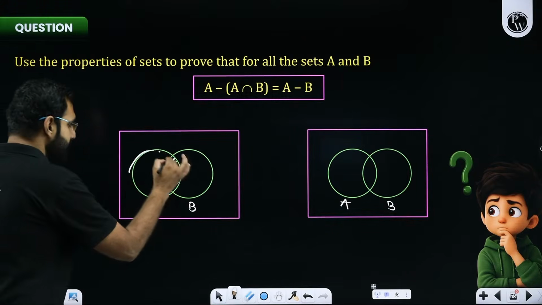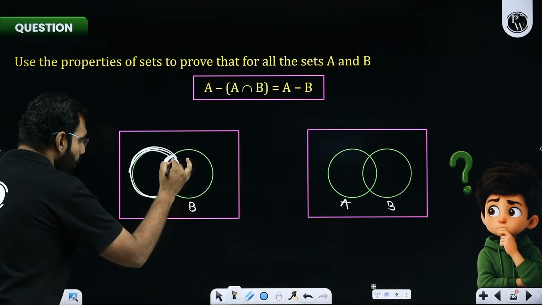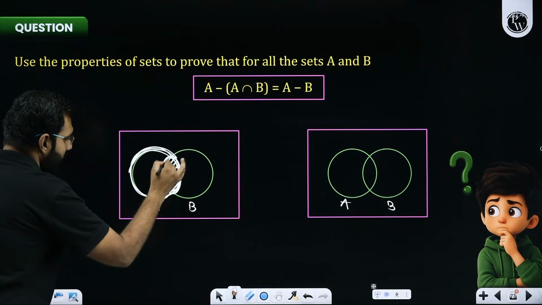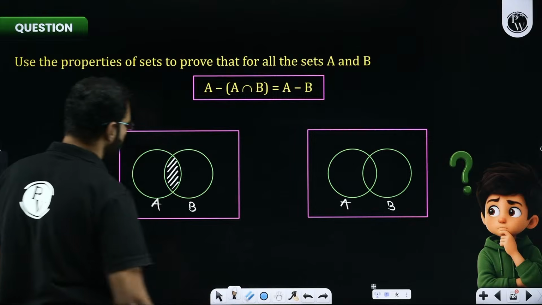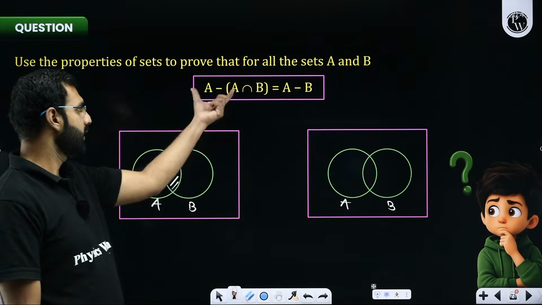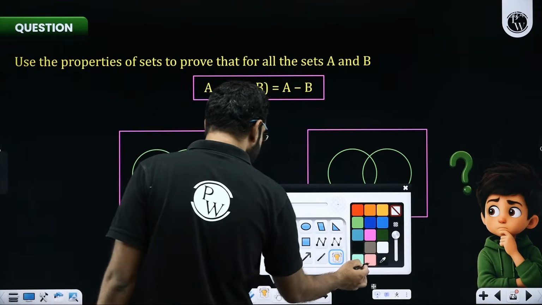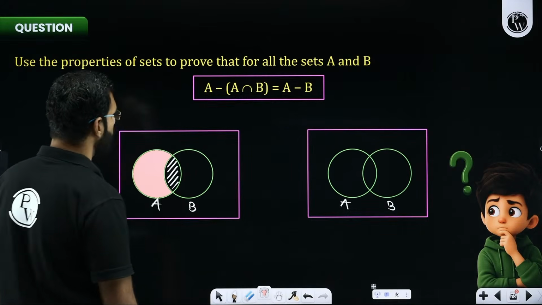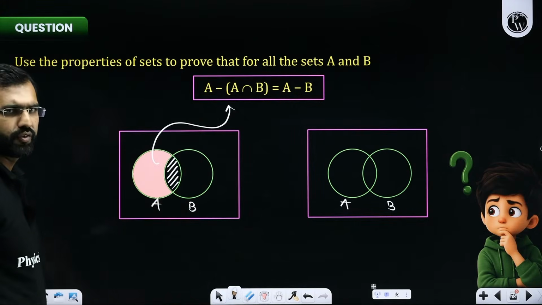So from this A, if I just remove this, whatever I am now left with, this portion, can you notice it? This portion is going to be A minus B, or rather this thing. So I hope it is completely evident and understandable that this region is what the LHS is asking us to draw. I hope it is very well sorted.